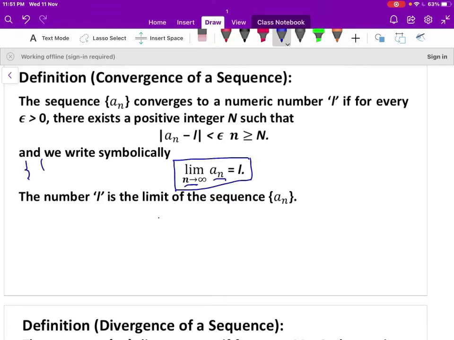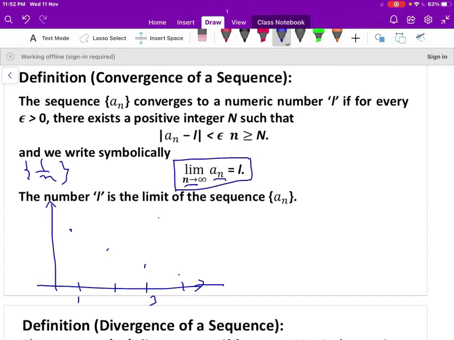Let us take an example, the sequence 1 by n. Let us plot the graph of the sequence 1 by n. When n is 1, the first term of the sequence is 1. When n is 2, the second term is 1 by 2. When n is 3, the third term is 1 by 3. When n is 4, 0.25.